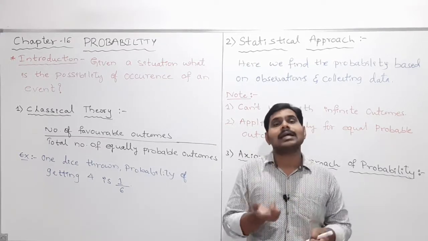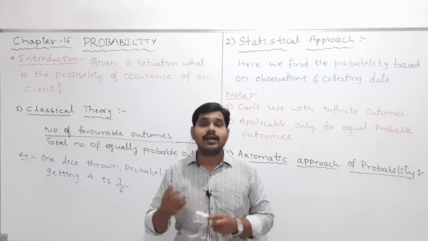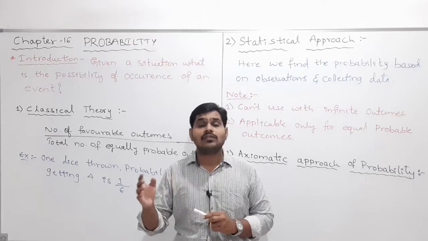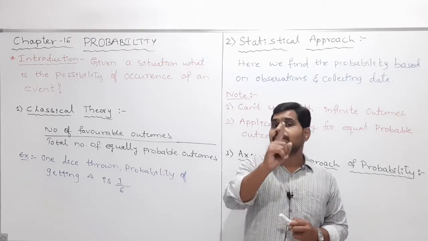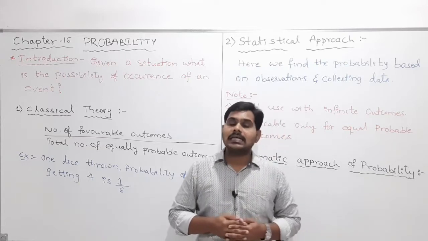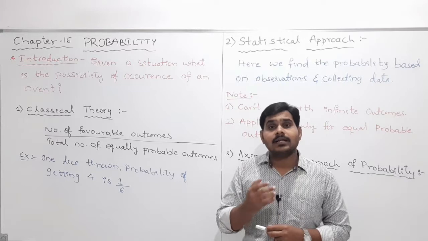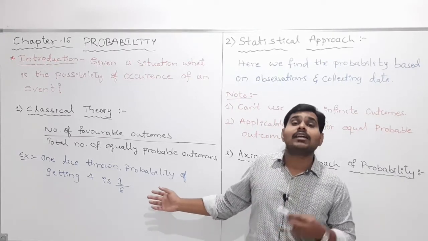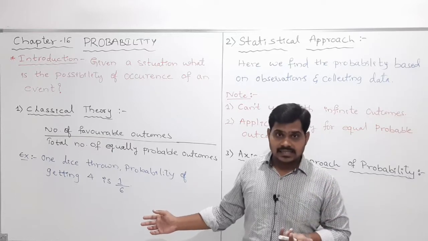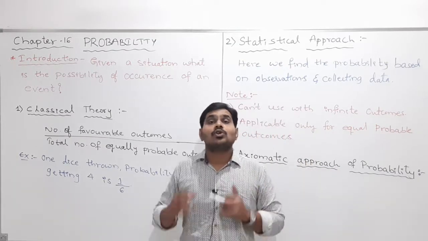We may get 1 or 2 or 3 or 4 or 5 or 6. Within this we will get it. And in that, getting 4 is only 1, isn't it? So in such cases, to calculate the probability of that event, in this case getting 4, or the occurrences of getting 4, or the chances of getting 4,